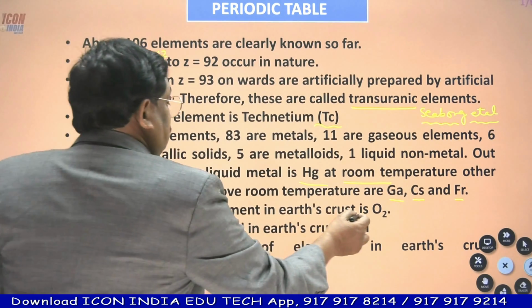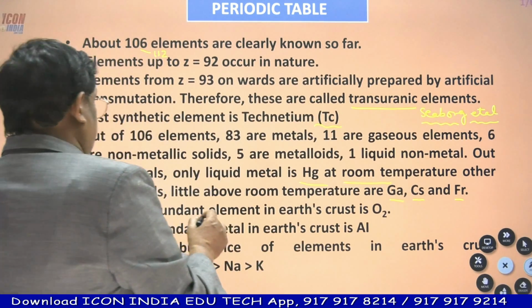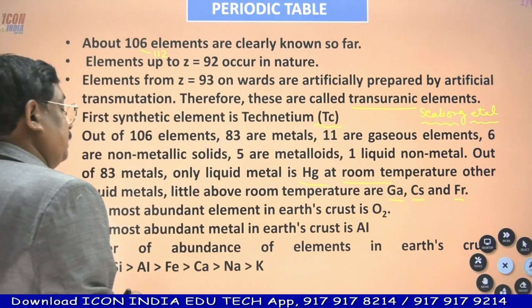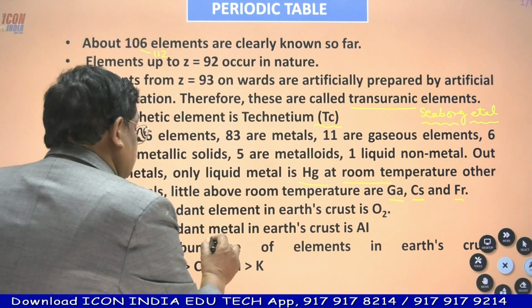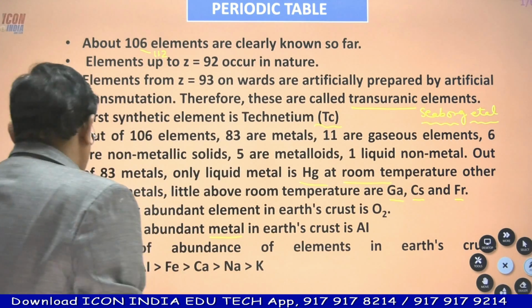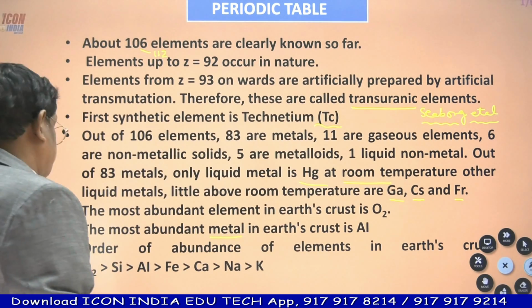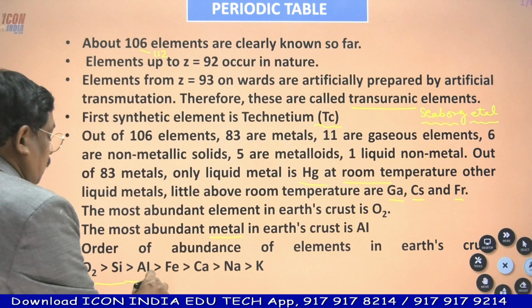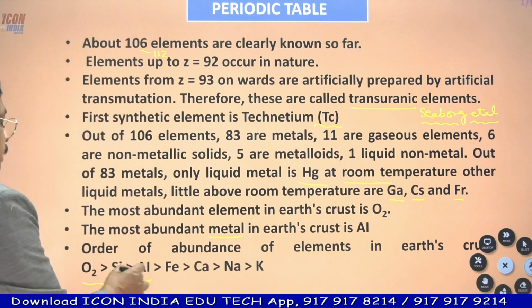The most abundant element in the earth crust is oxygen. The most abundant metal in the earth crust is aluminium. Remember, among all elements, oxygen is most abundant in the earth crust. I said metal: among metals, aluminium is most abundant. What's the order of abundance of elements in the earth crust? Oxygen, silicon, aluminium. This was asked in one of the competitive exams. First three elements: oxygen, silicon, aluminium.